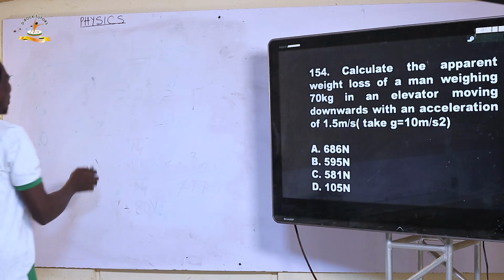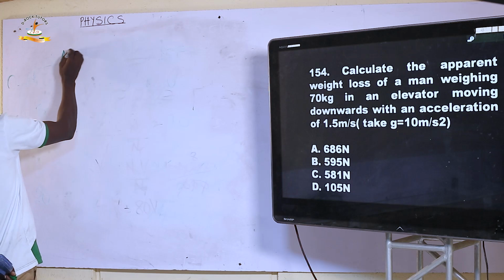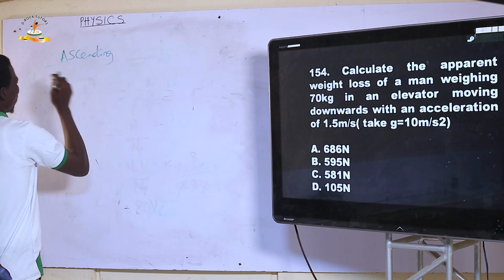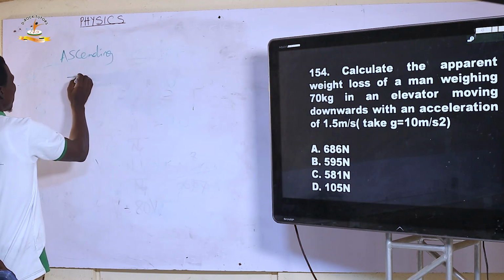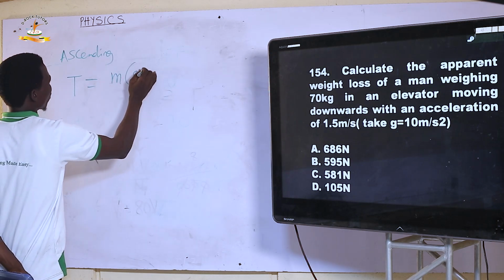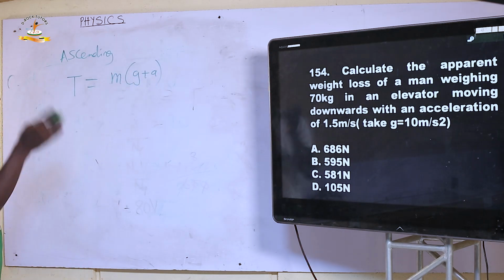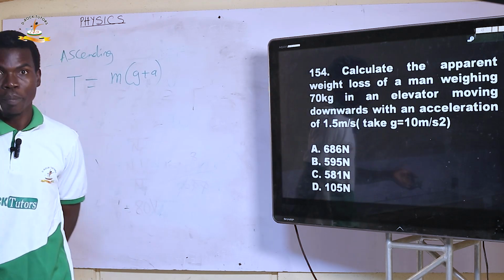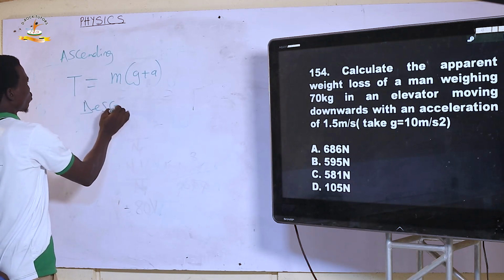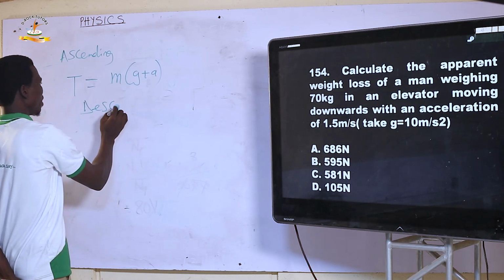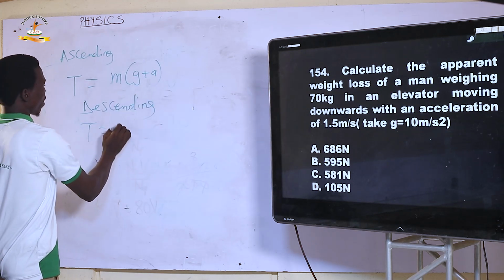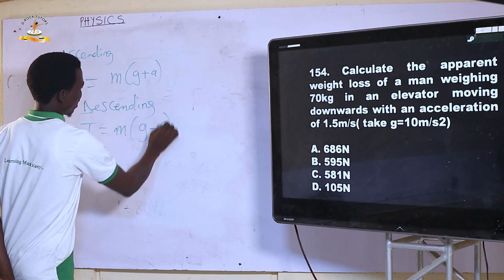In the case of ascending, the reaction on the elevator is given as T equals m into bracket g plus a, where g is acceleration due to gravity, and a is the acceleration of the body. But in the case of descending, we subtract the acceleration from that of gravity, so T becomes m into bracket g minus a, and that is it.